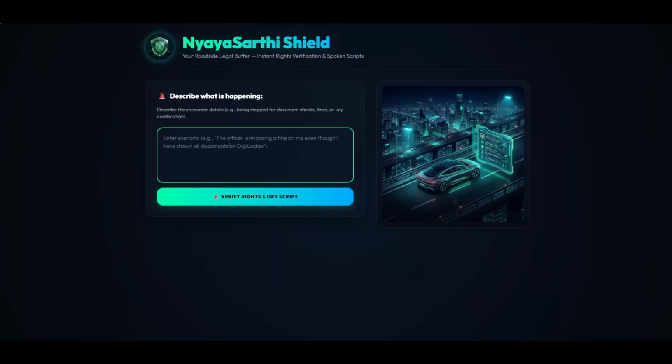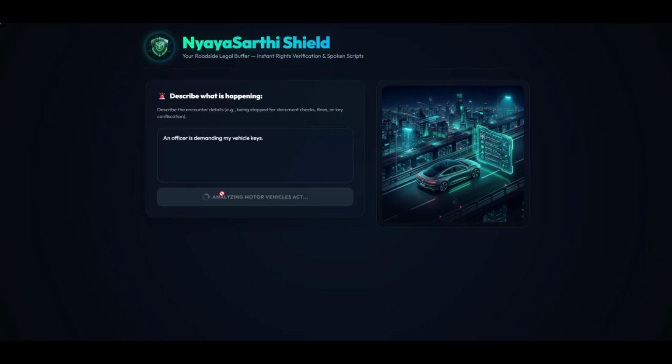Let's see it in action. I'll enter a common scenario. An officer is demanding my vehicle keys. When I submit this, NyayaSarthi starts processing. In a few seconds, it returns a unified response on a single screen.